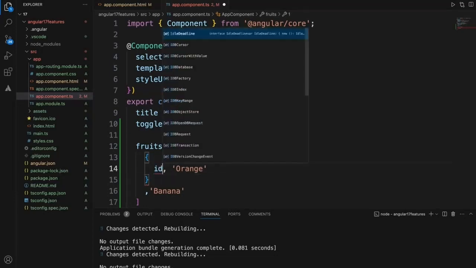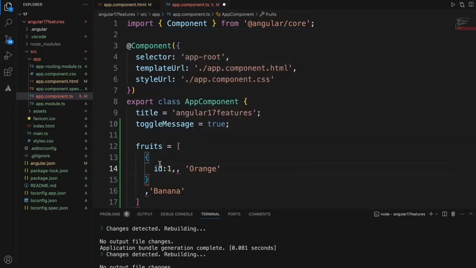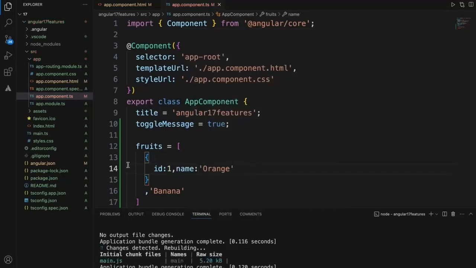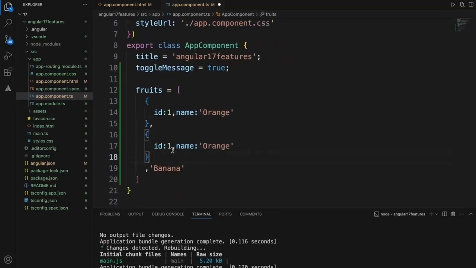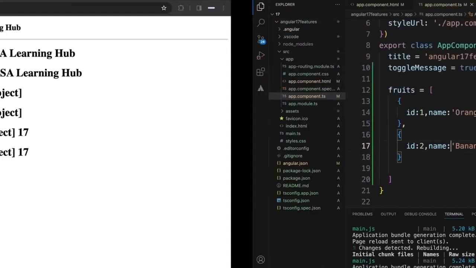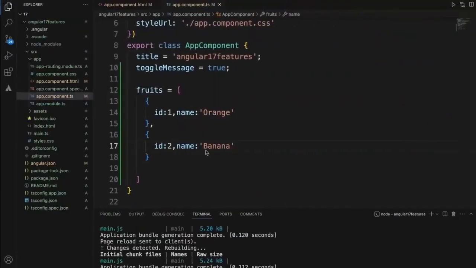Sorry, we'll say ID as 1, name as fruit name like this. Let's add one more record. We'll say number 2, and it should be banana here. So let's see how we can set this. Now it won't work because it is object.